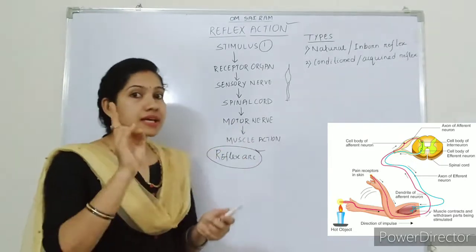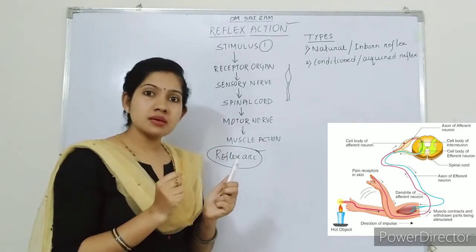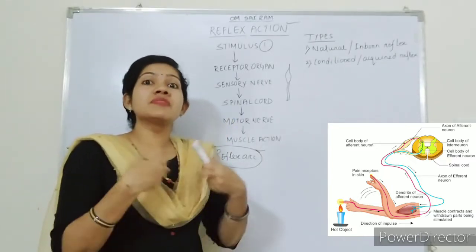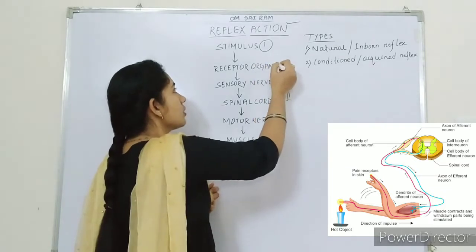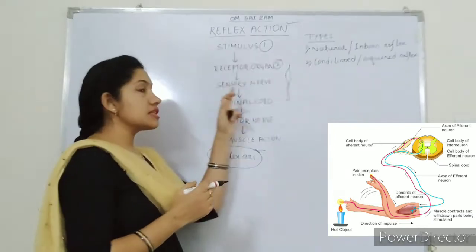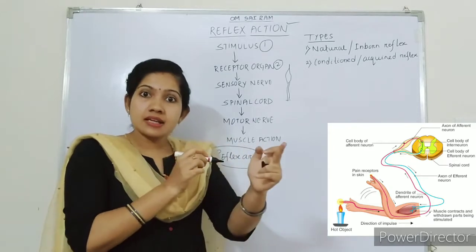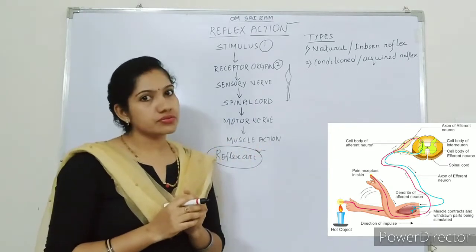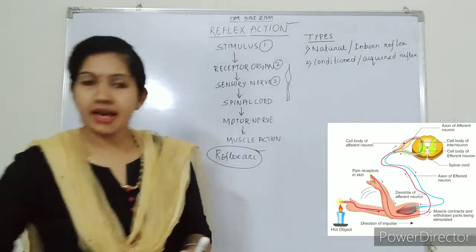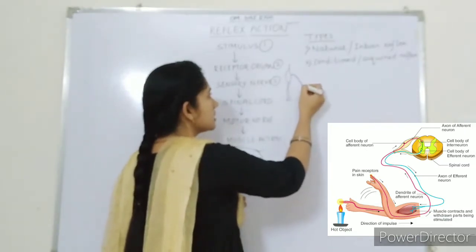So the second step: when we get the stimulus, that is the burning sensation, the stimulus is received, or felt, by the receptor organ, that is the finger or the skin. Next, the sensory nerve. Then the burning sensation is carried by the sensory nerve. This is the third step. Touching the finger, that burning sensation will be carried by the sensory nerve.